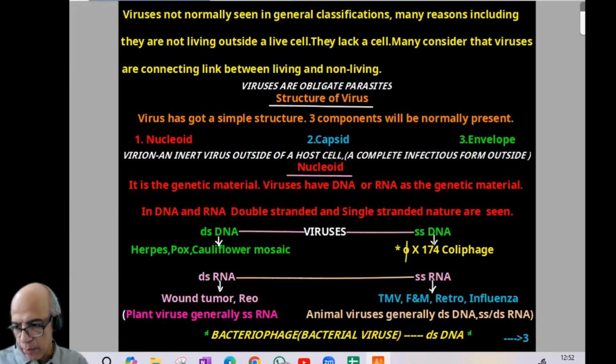Now, after that, again an important item: plant viruses are generally single-stranded RNA. Animal viruses are generally double-stranded DNA, or single-stranded or double-stranded RNA. So, DNA will be double-stranded. RNA can be single-stranded or double-stranded. Now, bacteriophages, a frequent question. That is bacterial viruses. They have double-stranded DNA. So, that part is an important area for theory and sums. I think the page is clear. Now, we can proceed to the next page.